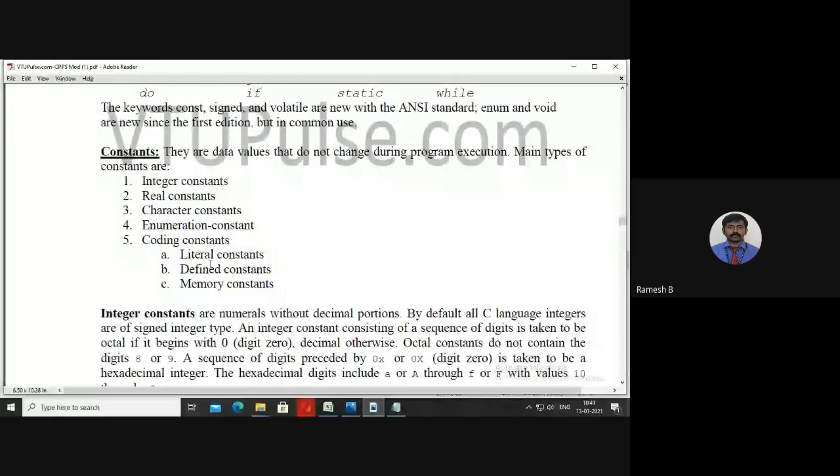The rules to define the names. After that, keywords. What is a keyword? Different examples for keywords. Next, constants, the different types of constants. Constants are data values that will not change during the execution. There may be integer constants, real constants, character constants, enumeration constants, and string constants.